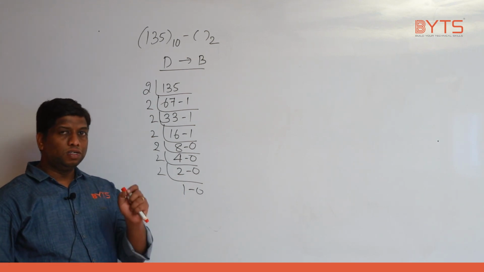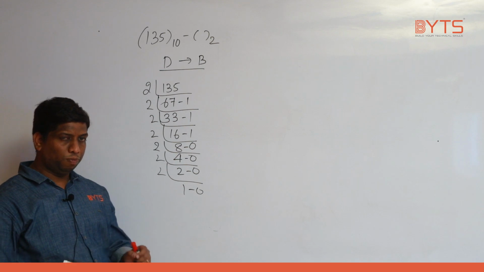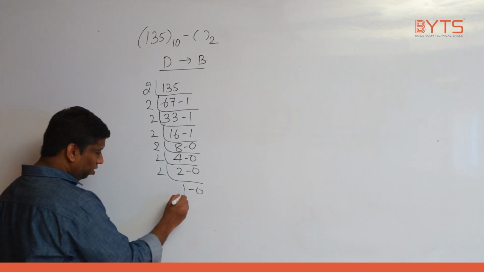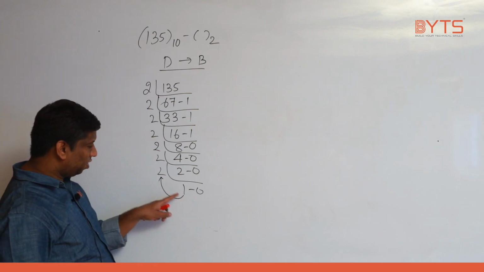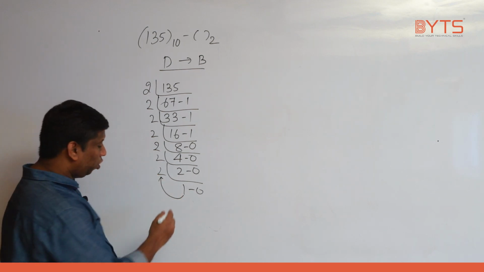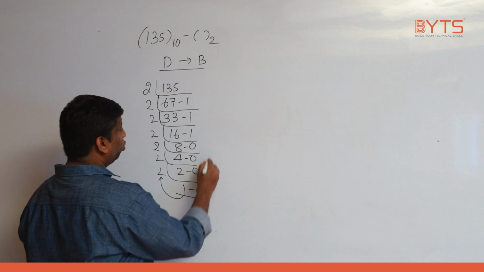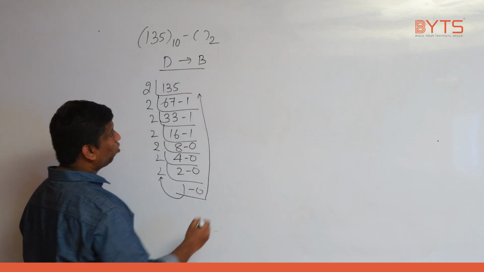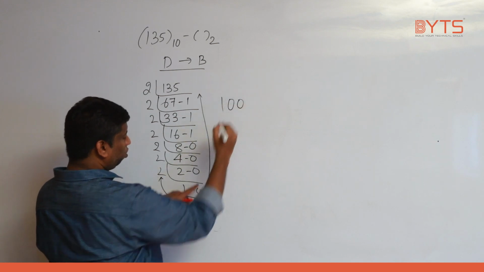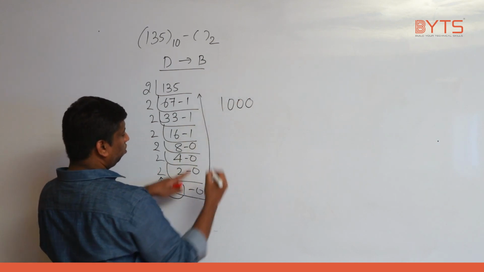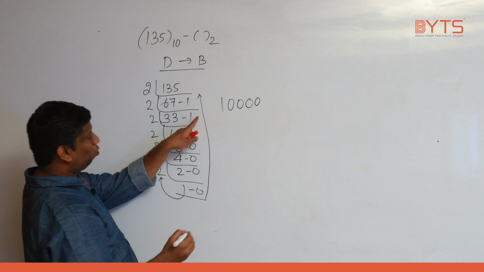When I need to stop, I will tell you a simple shortcut, try to remember that. When this number is less than this number, please stop, and you need to write all these values from here. You need to write up to here. What are the values we have? Can you please tell? 1, 0, 0, 0, 0, 1, 1, 1.